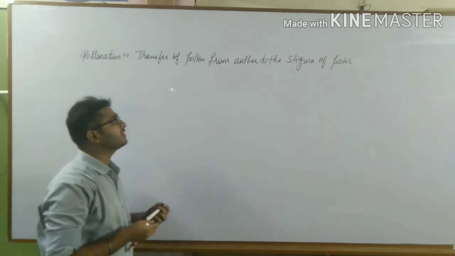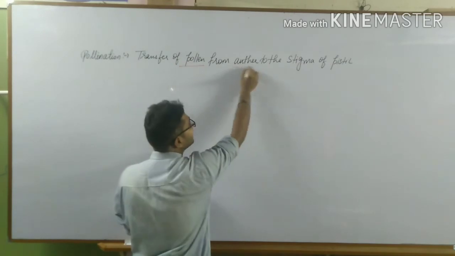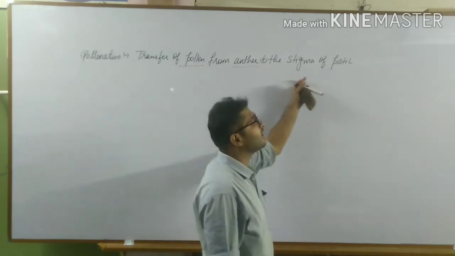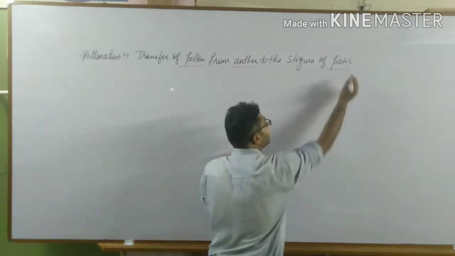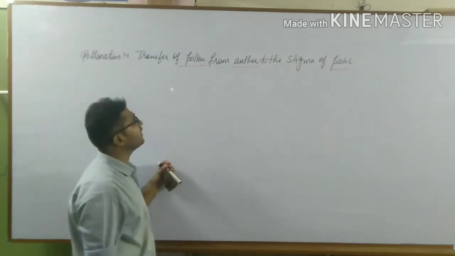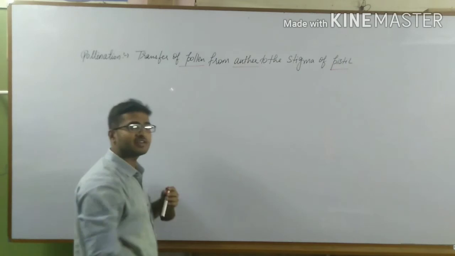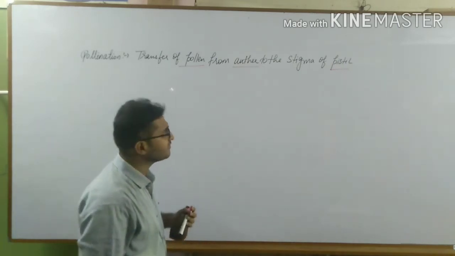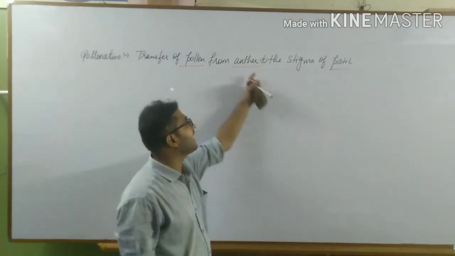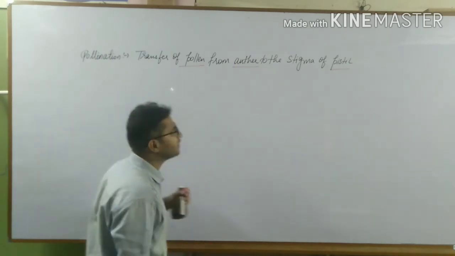Now let us analyze the definition of pollination. Pollination means it is a transfer of pollen, that is the male gametophyte, from anther. Anther is a part of male structure in case of flower, to the stigma of the pistil. Clear? Pistil is the female reproductive part, which comprises stigma, style as well as ovary. Similarly, anther comprises the pollen. Within the anther, the pollen grains are produced with the help of microsporogenesis. So it is the transfer of pollen from anther to the stigma of pistil. Anther is a part of male and pistil is a female reproductive part in case of angiospermic plant species.